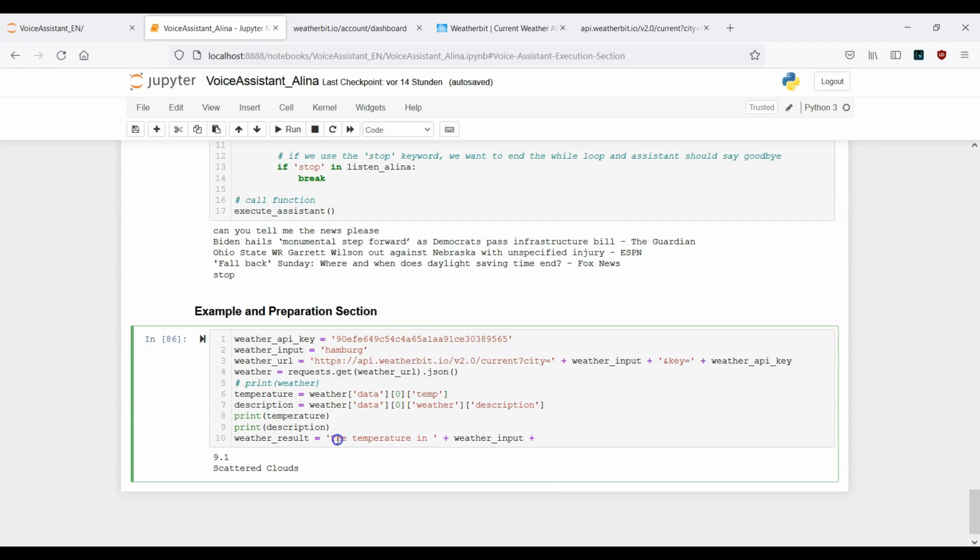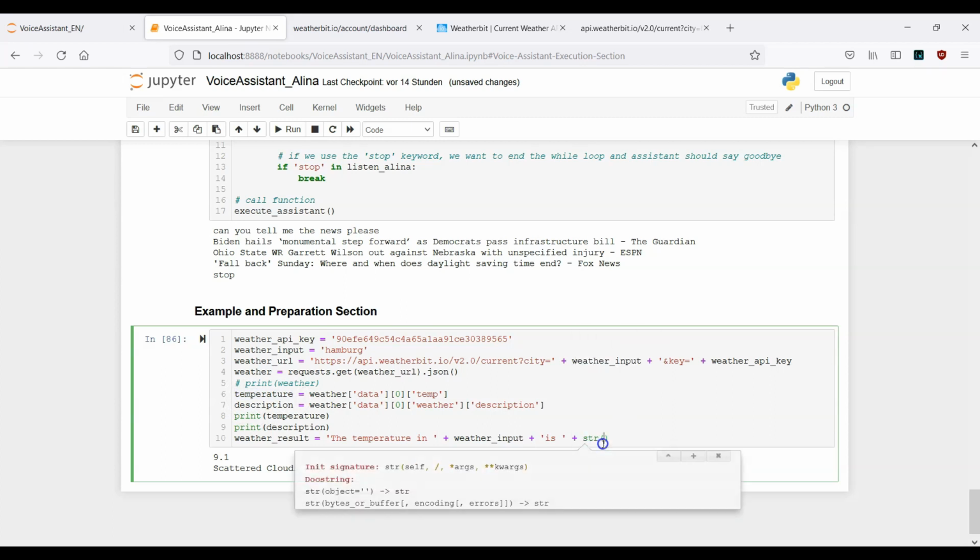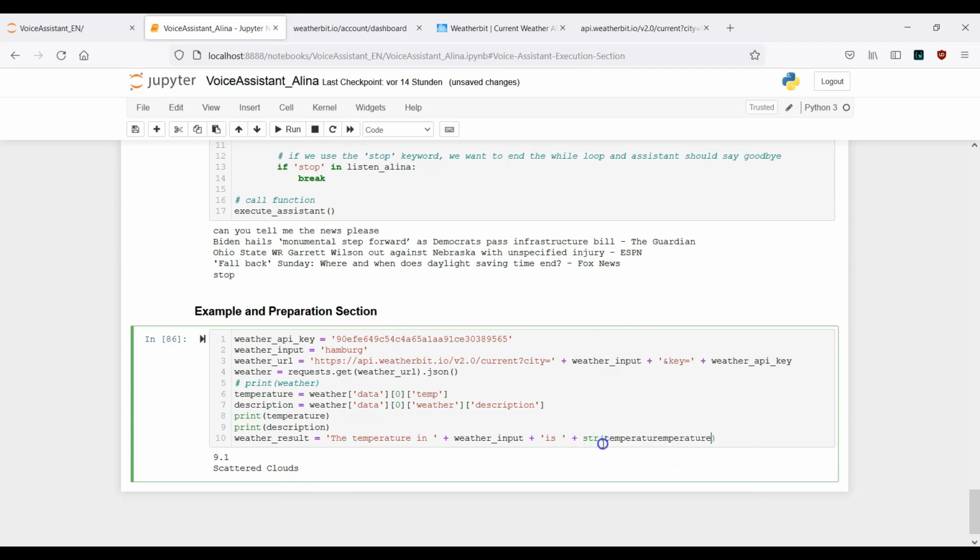So the temperature in weather input, which is this one. Then we have another string, is, and then we want to have this temperature variable, and we need to cast it inside a string. This is very important because we just can concatenate strings with each other.